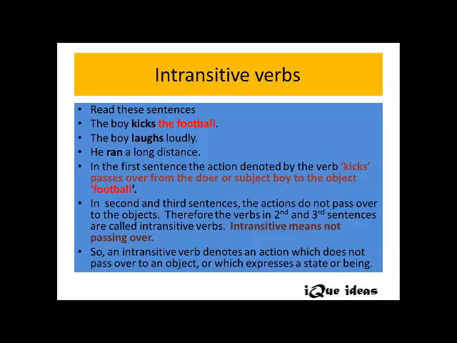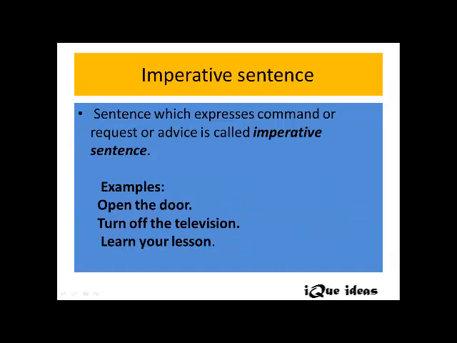So an intransitive verb denotes an action which does not pass over to an object, or an intransitive verb expresses a state or a being, like the child sleeps. This is a state, right? In the same way, there is a flaw in the diamond. Here, actions cannot be passed over to an object. That's how these are called intransitive. The word itself denotes cannot be passed over. So these kind of sentences, that is the sentences with intransitive verbs, cannot be changed into passive voice. Right.